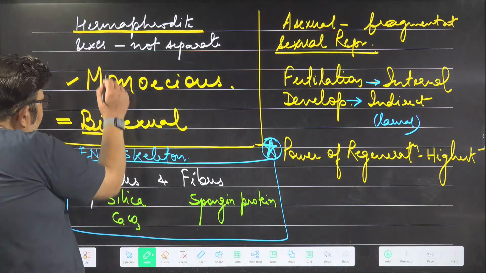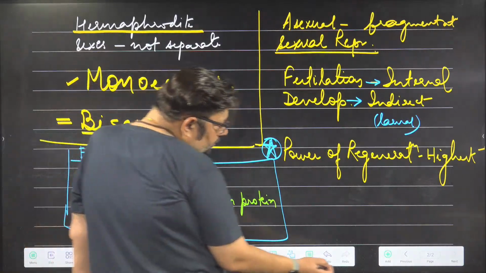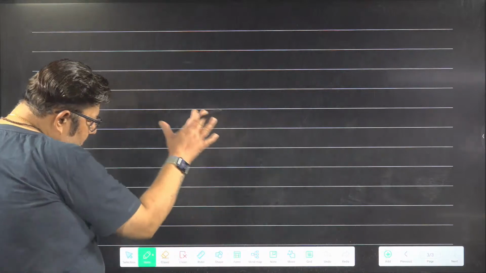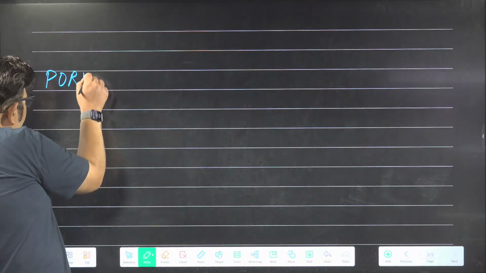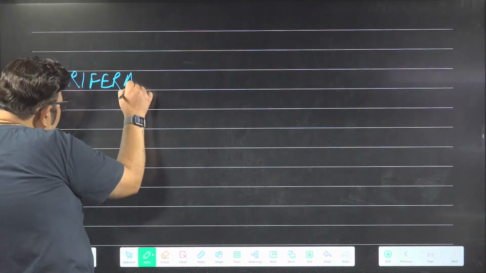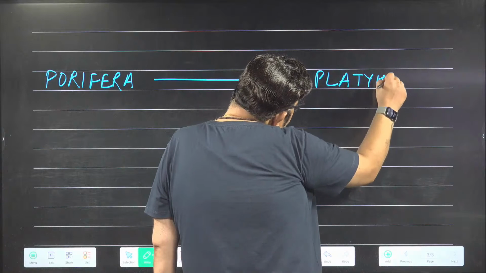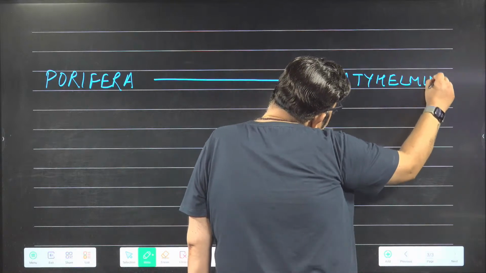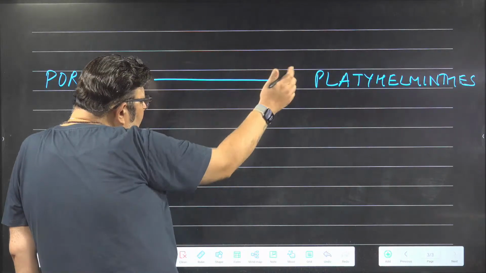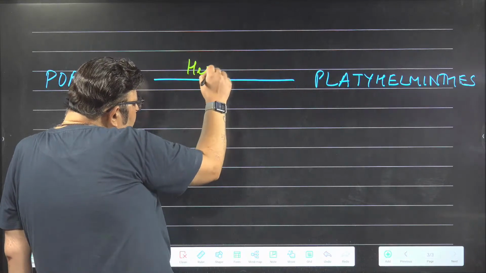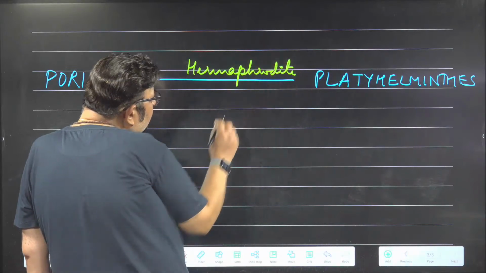These members are hermaphrodite. That means the sexes are not separate. Let me give you one trick to remember here. Not a trick, but some pattern. Remember that from phylum Porifera up to the phylum Platyhelminthes, in all these phyla, the members are hermaphrodite. The sexes are not separate.